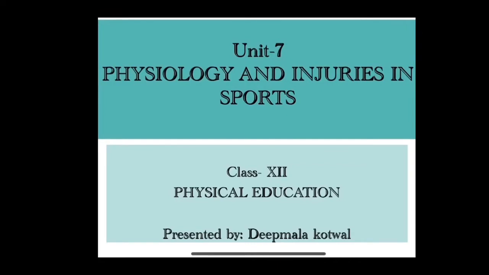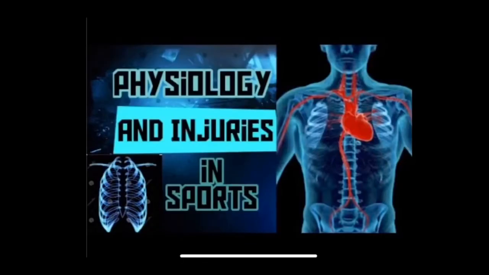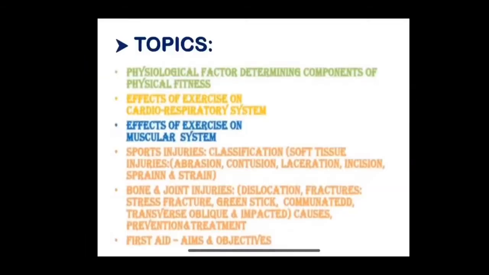So, today we are going to start our Unit 7, that is Physiology and Injuries in Sports. So, students, the topics we are going to study in this unit are the physiological factors determining components of physical fitness, that is strength, endurance, speed and flexibility. After that, effects of exercises on the cardiorespiratory system.